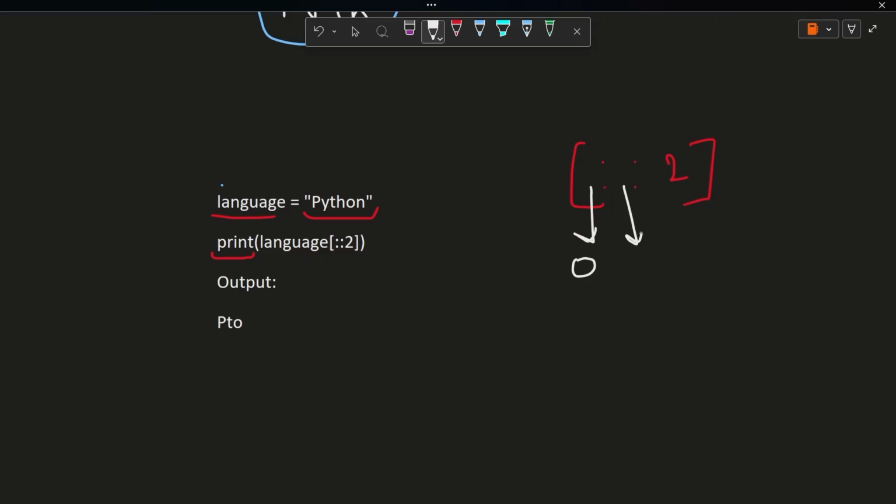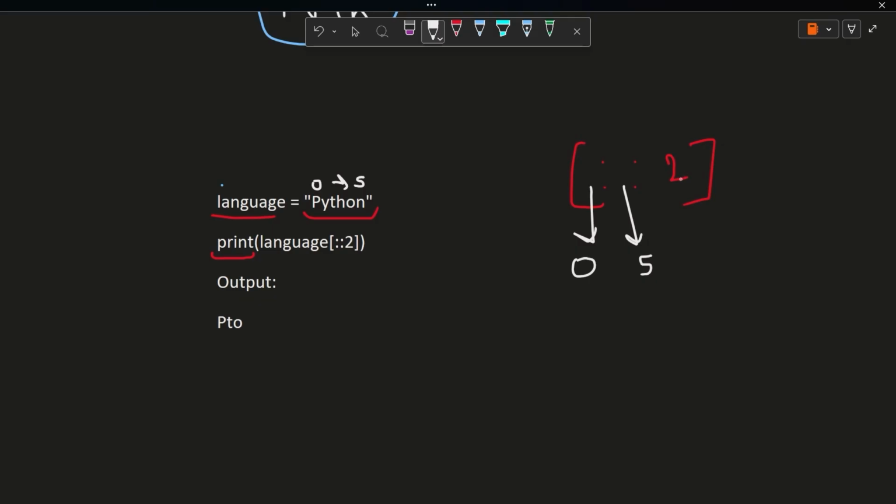We have not given the ending value, so the default will be the index of the last element. In this case, what is the last index? It starts from 0, 1, 2, 3, 4, 5. The last index will be 5. So it goes from 0 to 5 by default.